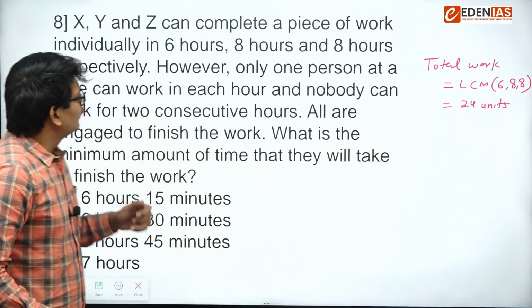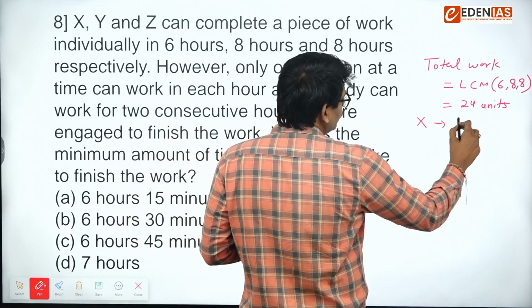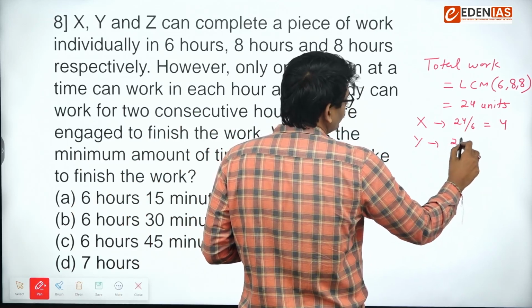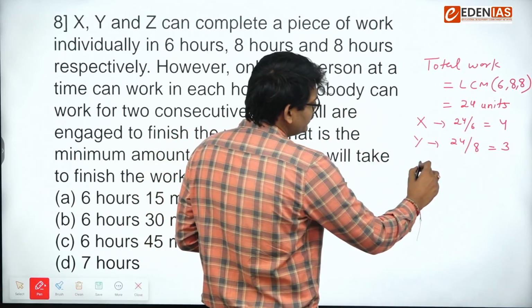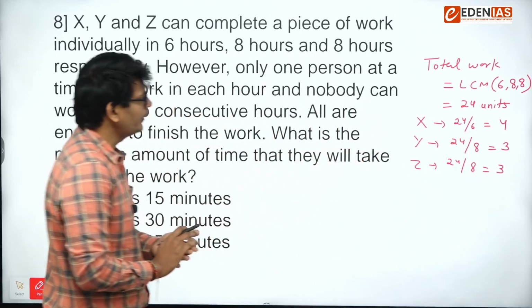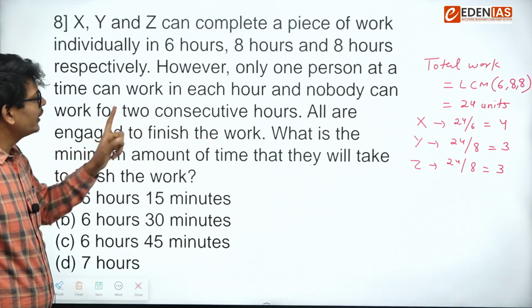Now if you see the efficiency of X, it will be 24 by 6, that is 4. Y efficiency will be 24 by 8, that is 3. Z efficiency will be 24 by 8, that is 3. However, only one person at a time can work in each hour.